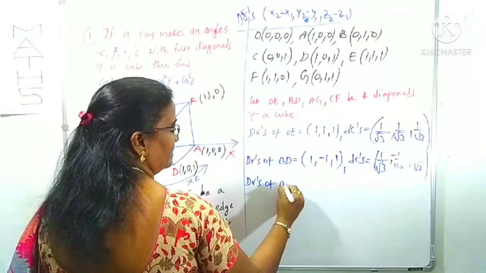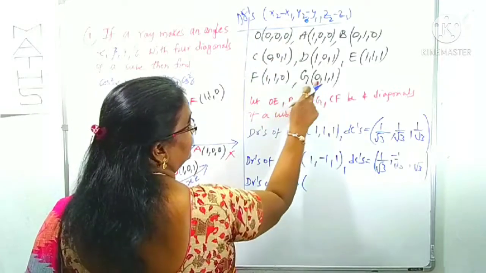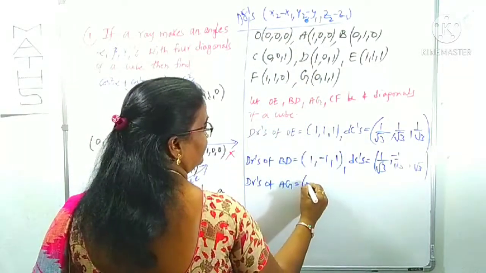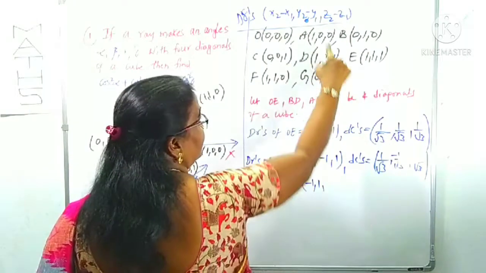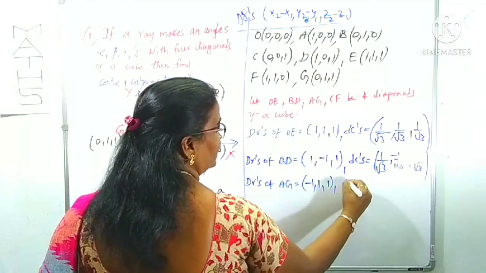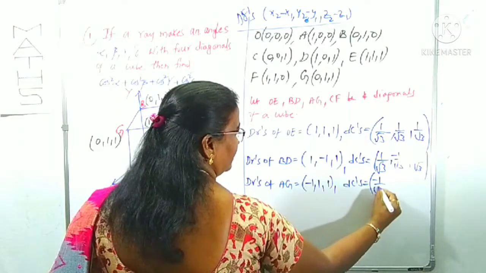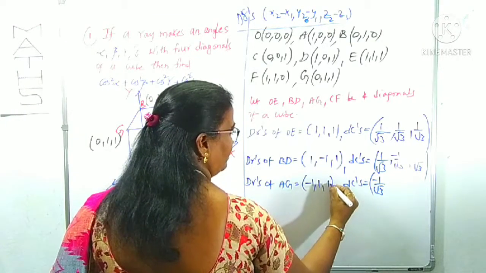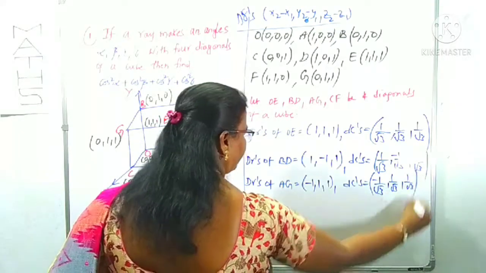Same way, next the DRs of AG. A is here, G is here. 0 minus 1 is minus 1, 1 minus 0 is 1, 1 minus 0 is 1. What are its DCs? Minus 1 by root 3, with signs minus 1, plus 1, plus 1: 1 by root 3, 1 by root 3.